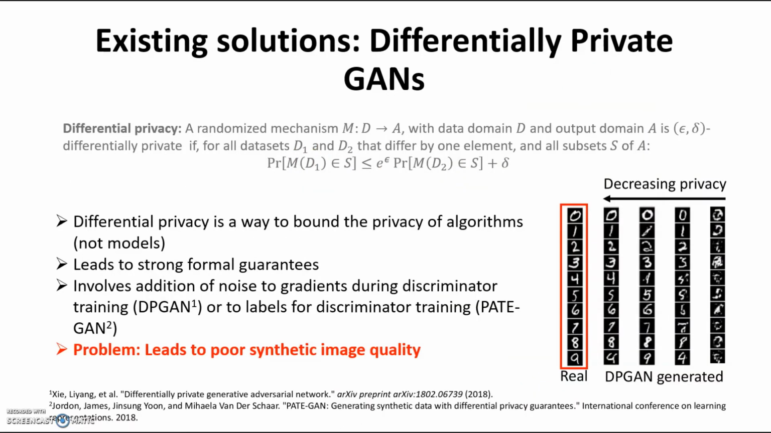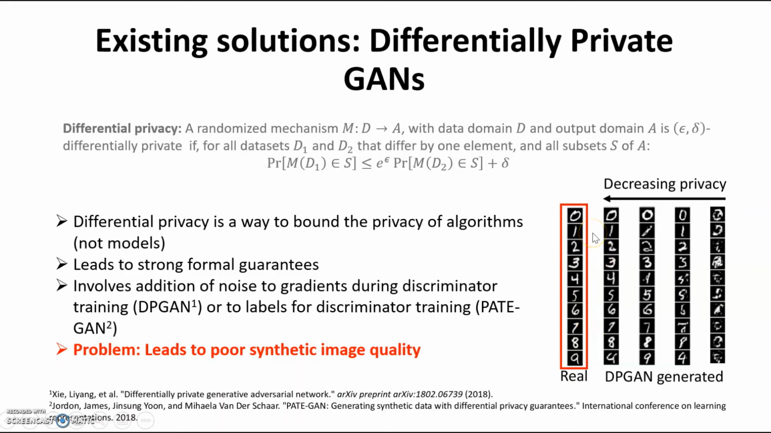So what are the existing solutions to this problem? The most common class of existing solutions are differentially private GANs. As most of you might know, differential privacy is a way to bound the privacy of algorithms, not models, and it leads to strong formal guarantees. It involves the addition of noise to gradients during discriminator training, as in DPGAN, or adding noise to labels for discriminator training, as in PATE-GAN.